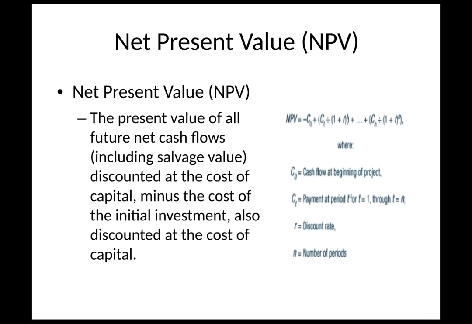And for those that have done either accounting or some other type of classes, things like this, this should be fairly simple for you, but this usually does scare a lot of people away of doing these type of things. So in our formula, we have cash flow at the beginning of the project, which is C0. And then payment, and then we have CT, which is payment at a period T for T1 through TN. So depending on how many years, right? That's how many payments, payment one, payment two,